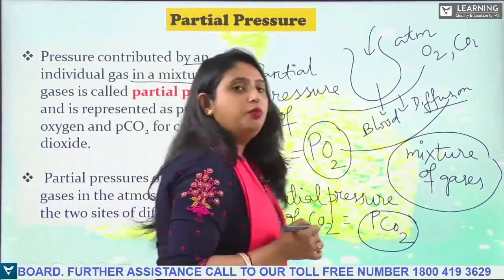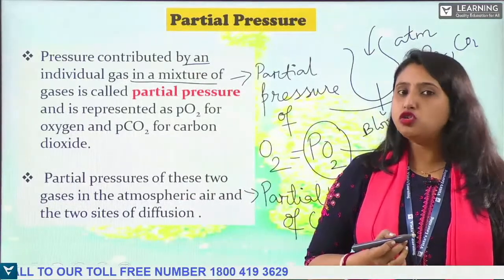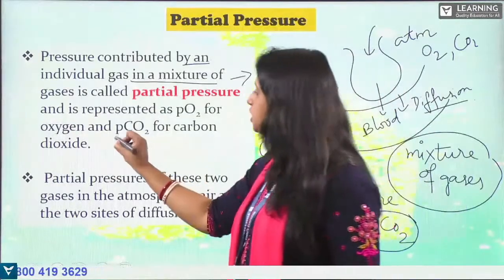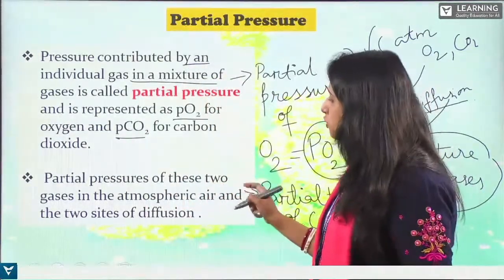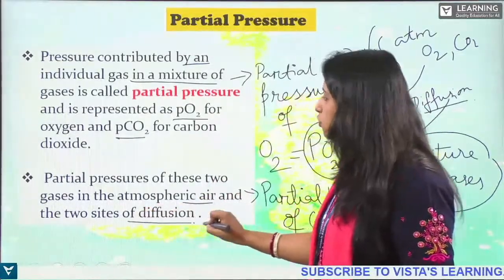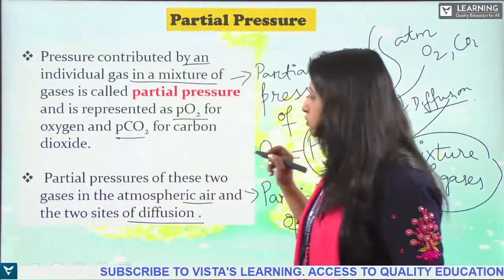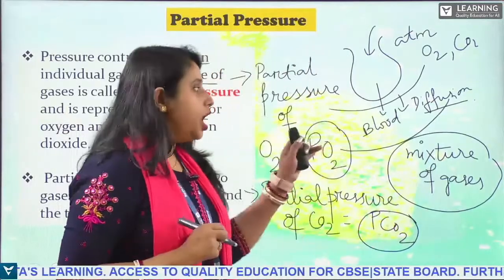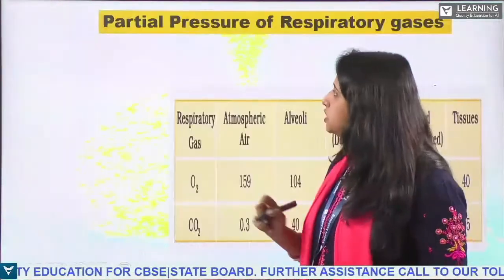Clear? Partial pressure of these two gases is present in the atmospheric air and also at the sites of diffusion, right?